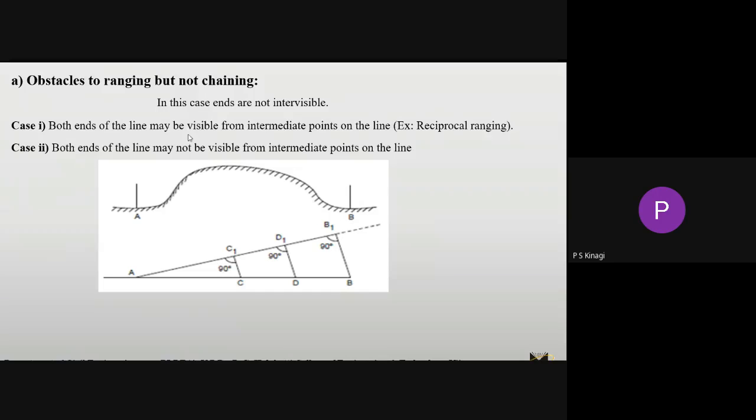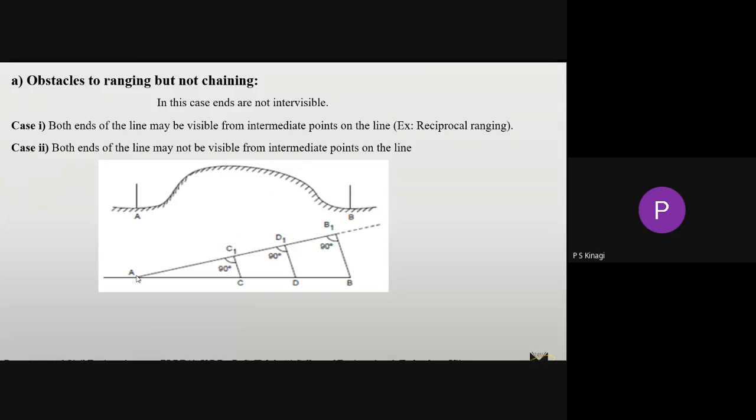In that condition, we use this method. The procedure for conducting this second case is as follows. Just assume that this is the elevation of the problem and this is the plan of this picture. So this is our survey line.